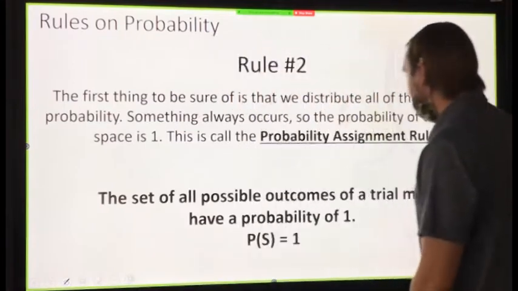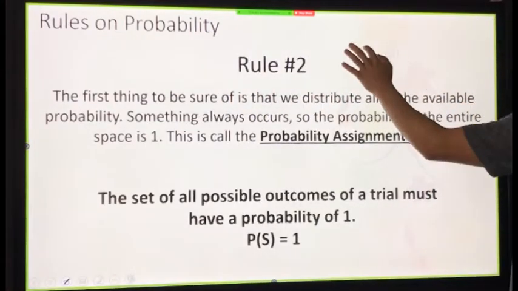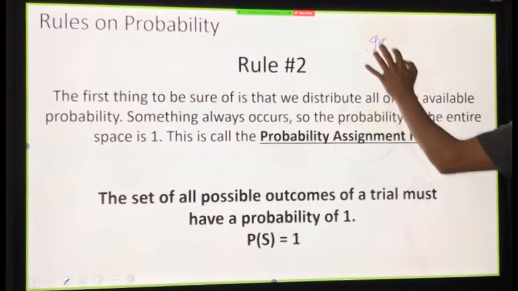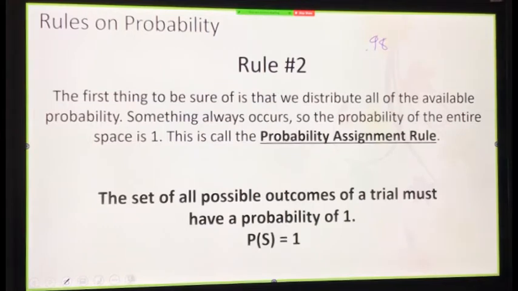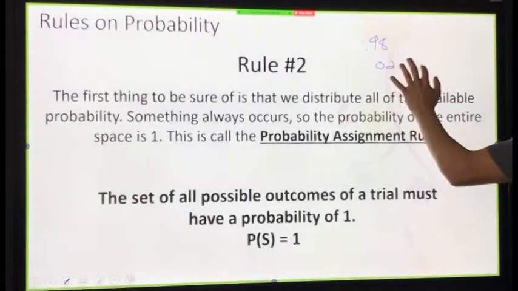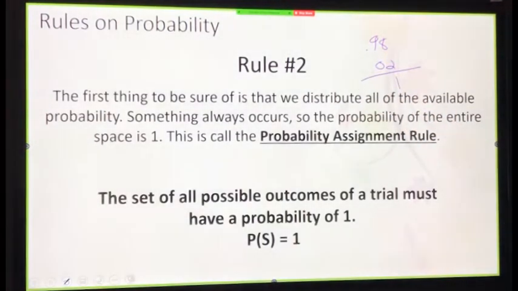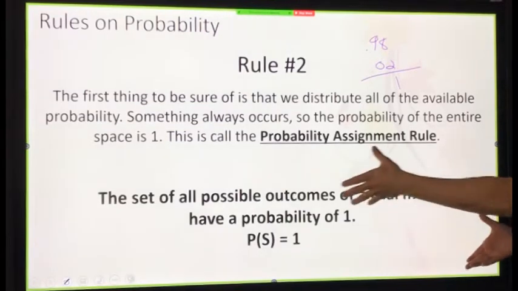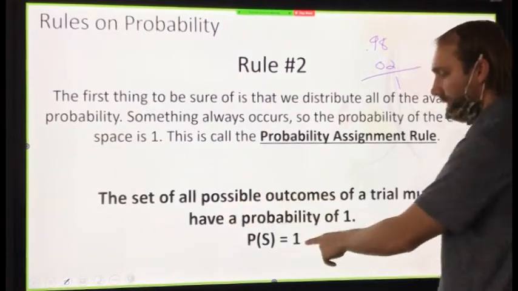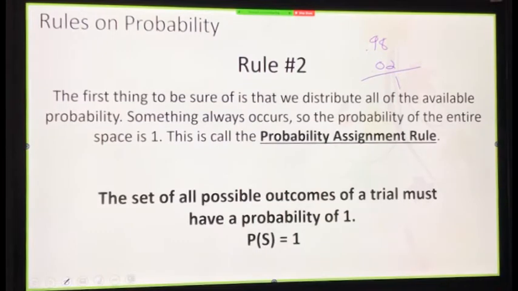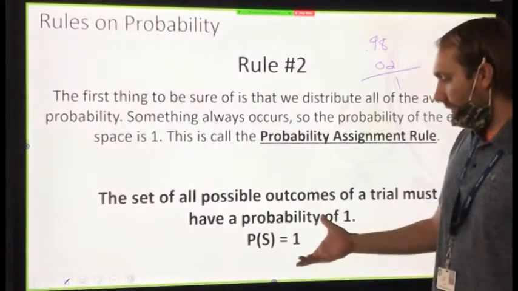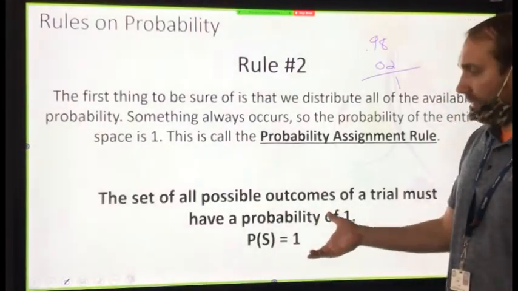So like I said, between 0 and 1. So if, let's say, you have a 98% chance of graduating, then what's your chance of not graduating? What's that? 0.02. Yes, they must equal 1. So your probability range, whatever your probabilities are, they must total to 1, or 100%. If they total anything other than 1, something's wrong there.